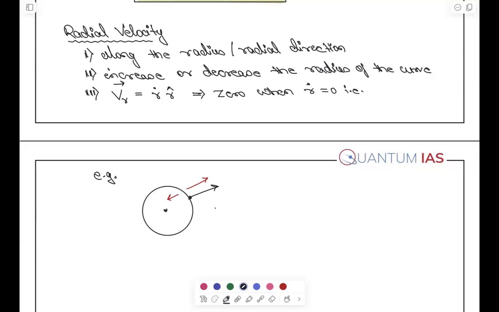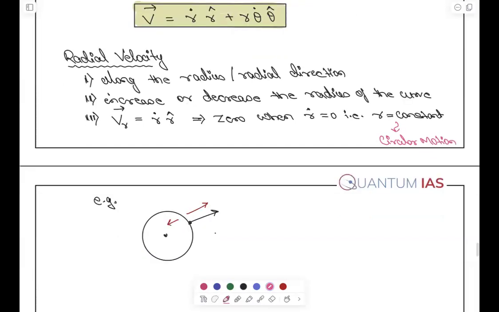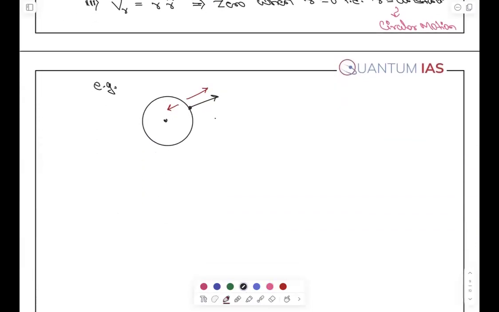R dot is 0 means its derivative is 0, that means r is constant. When is it constant? In circular motion. Very good. So you will see that there is no radial velocity in circular motion. The only velocity it contains is the tangential motion. Okay. Now, the next interpretation is the tangential.